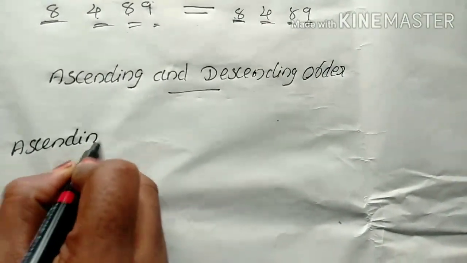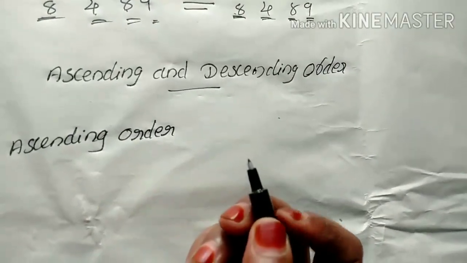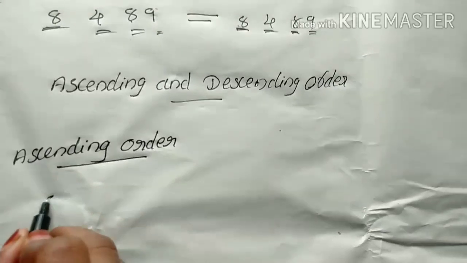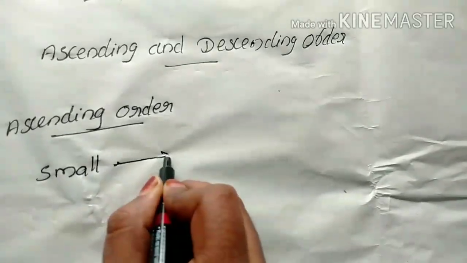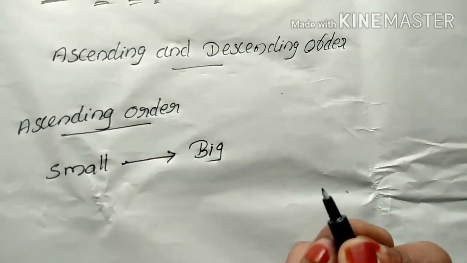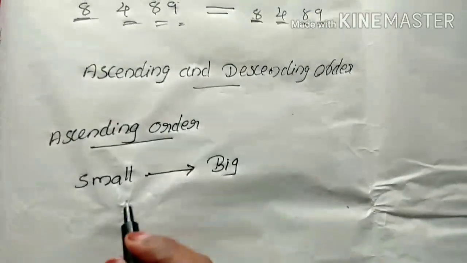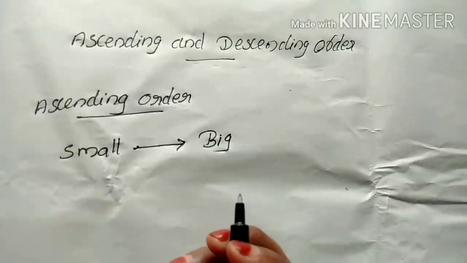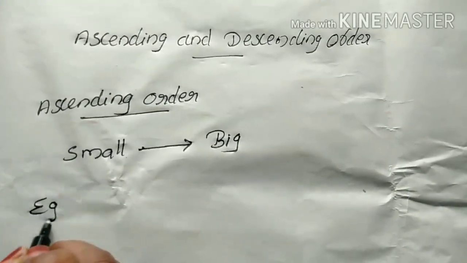Next is ascending and descending order. Ascending order means what? Arrange the numbers from small number to big number. Ascending order means arrange the numbers from the smallest to the greatest number.